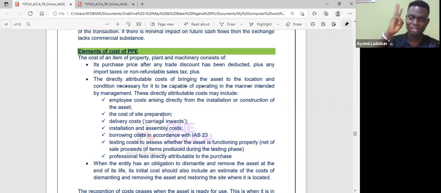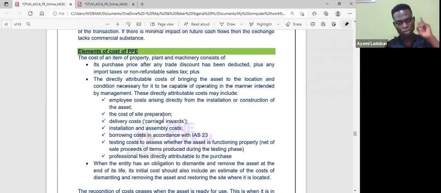Then number 3, I said three costs make up PPE. The cost of dismantling or removing the asset at the end of its life. There's some asset that after you install, you have to remove it. So once you have an obligation, you don't have any realistic alternative to that obligating event other than to settle that obligation.